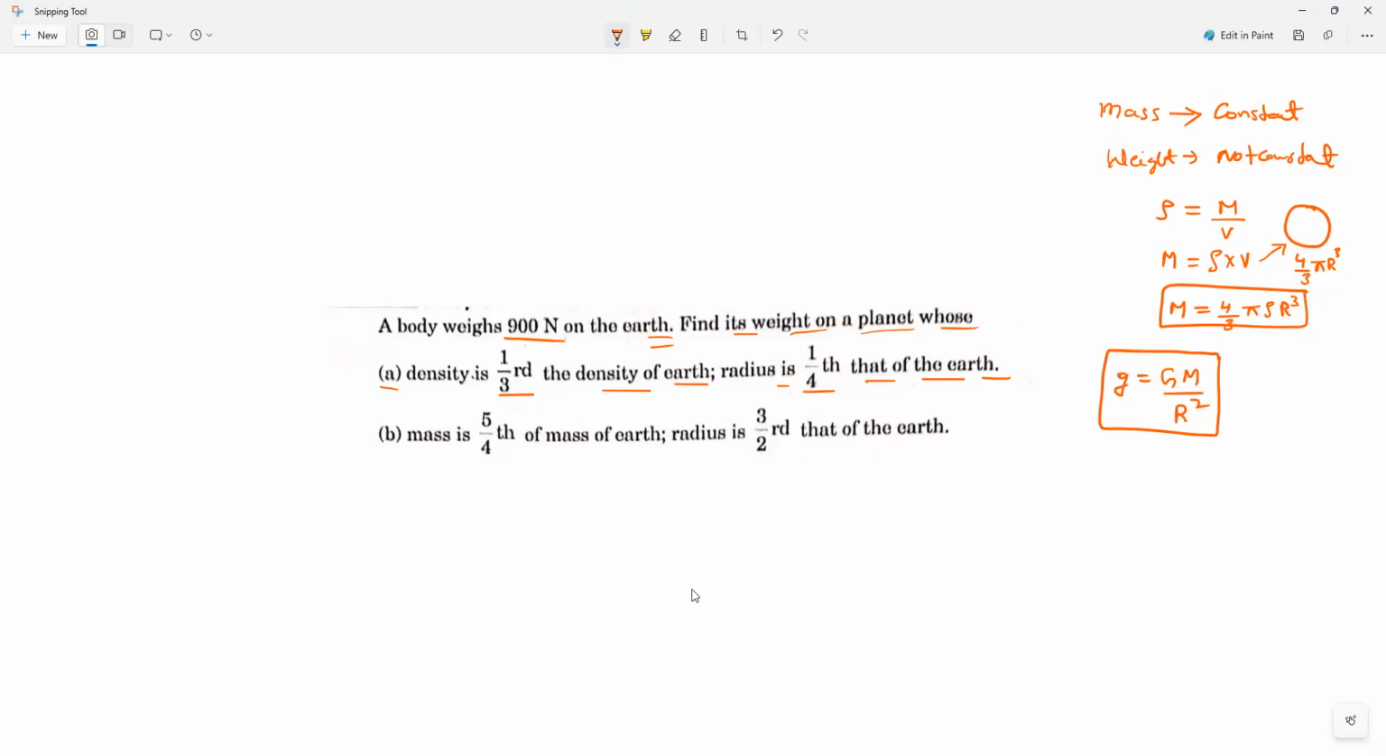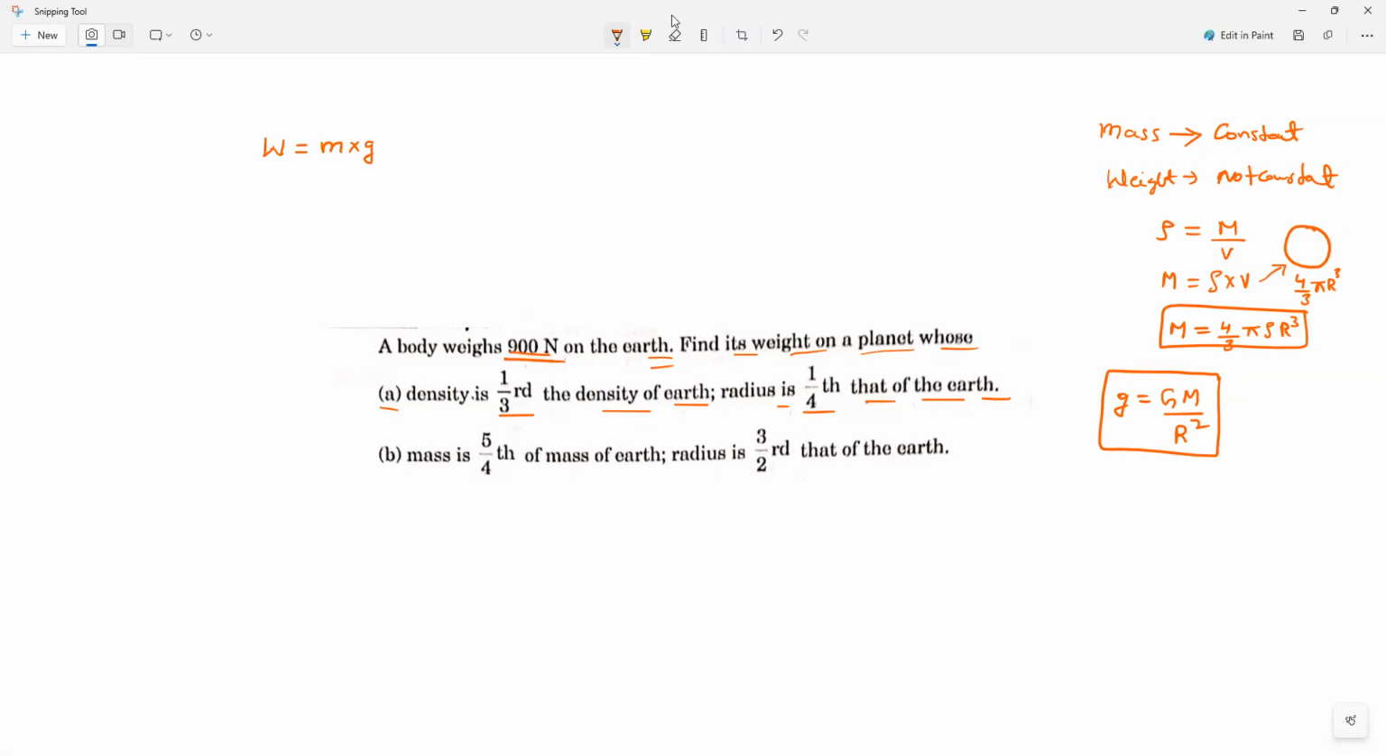So we all know what the weight formula is. Just now I taught you the weight formula. Can you tell me what the weight formula is, everybody? Mass into gravitation. Very good. So weight is equal to mass into gravity. Now, on the surface of the Earth, what is the weight they have given? 900 Newton, which is equal to M into g. What do you mean by g, Nivedan? g means capital G into capital M divided by R square. Am I right? Yes, sir, everybody.